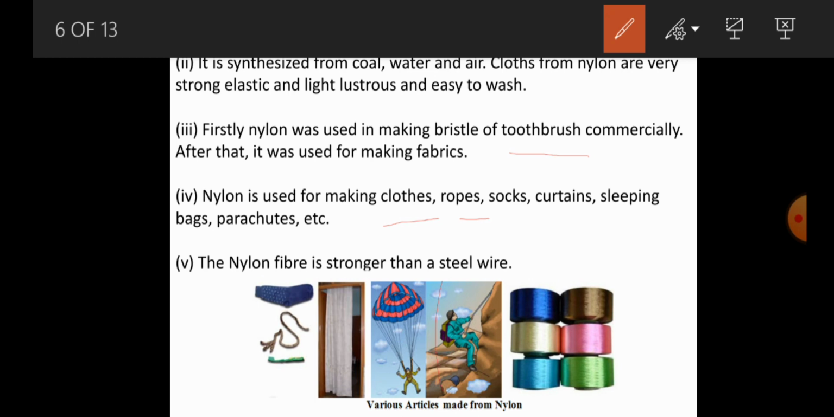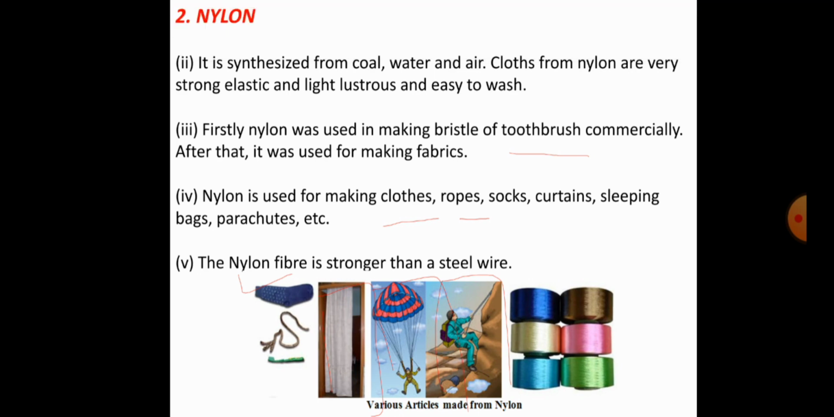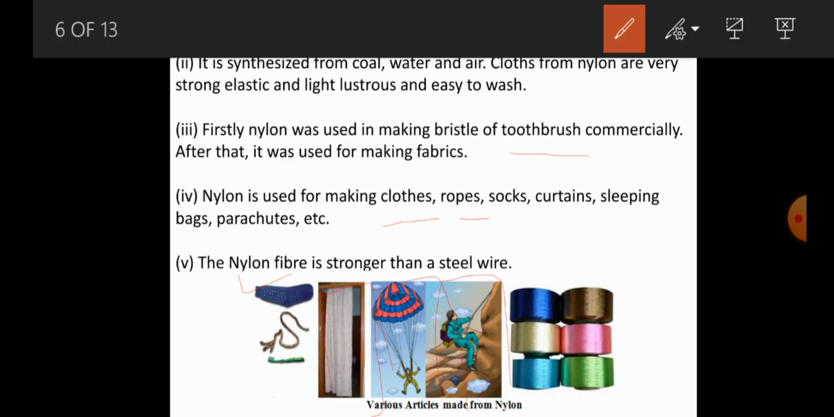You see the rope, socks, curtains. This is curtains, this one is socks, sleeping bags, parachutes. We use nylon in making parachutes also, and some other materials like that. And I already told you nylon is stronger than steel wire. Because of that we use nylon ropes, which are stronger than steel wire.